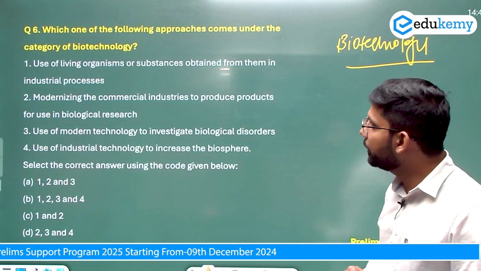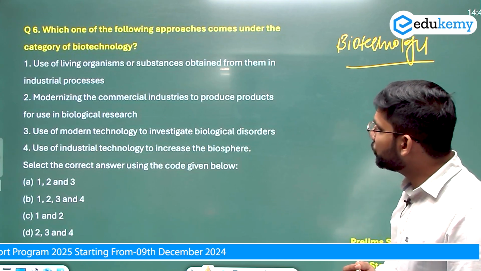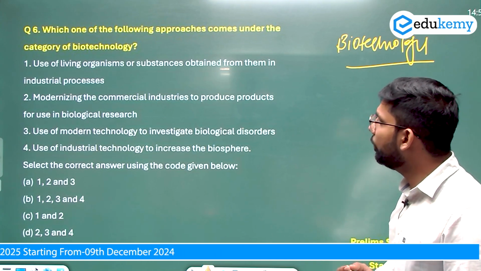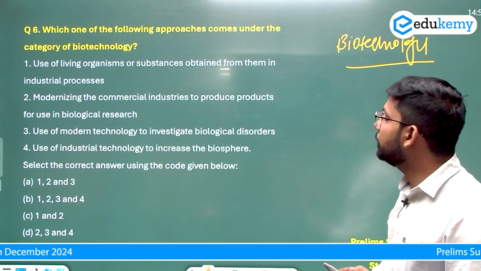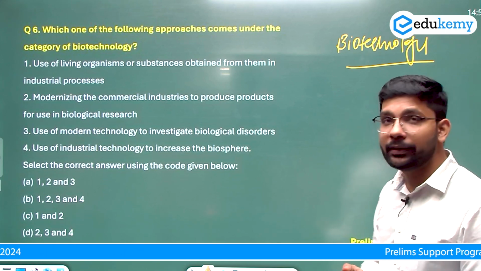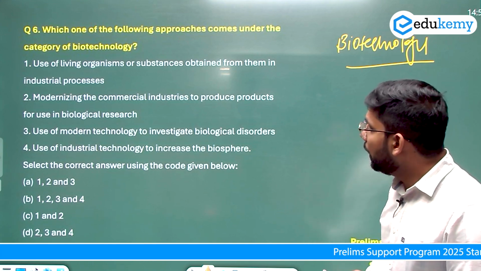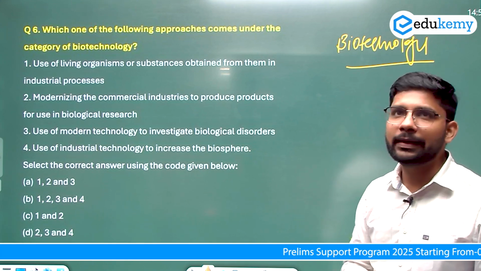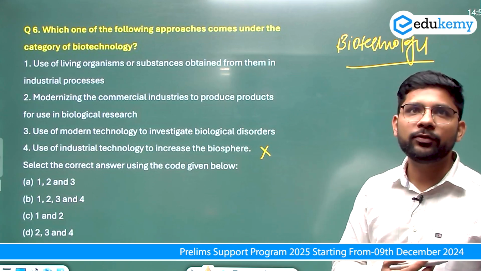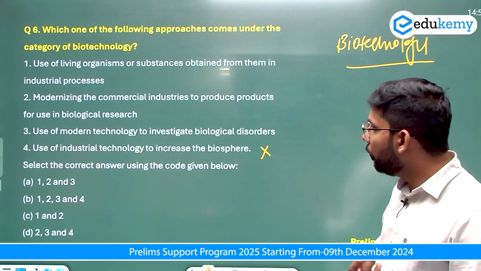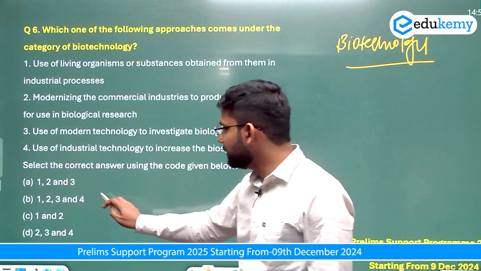Yes, we're using it. Modernizing the commercial industry to produce products of use in biological research. Okay. Use of modern technology to investigate biological disorder. Yes. Use of industrial technology to increase the biosphere. No, we are not using the industrial technology to increase the biosphere. हम नहीं use करते हैं. So 4 will not be the answer. So we can say this is eliminated.